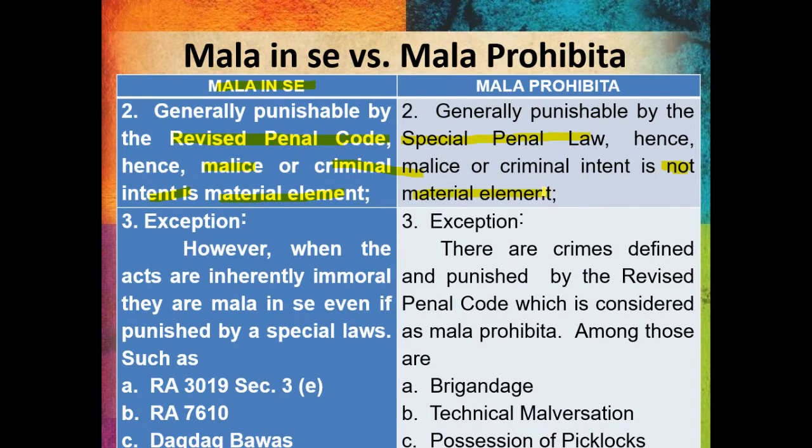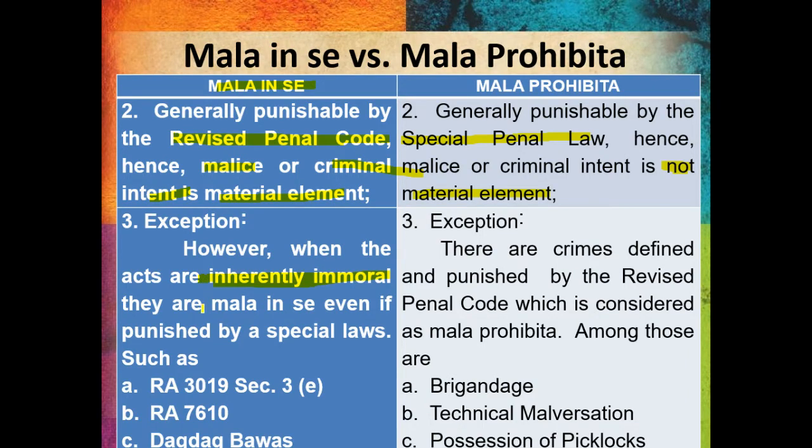If you are caught with a firearm and you have no license, you may want to say, no, I'm carrying the firearm for my protection, I have no intent to kill. That is not material. So long as you carry a firearm without the necessary license, you are liable under RA 10591 or the Comprehensive Firearms and Ammunition Regulation Act. Now, however, there are crimes that are punishable by Republic Act but are inherently immoral.